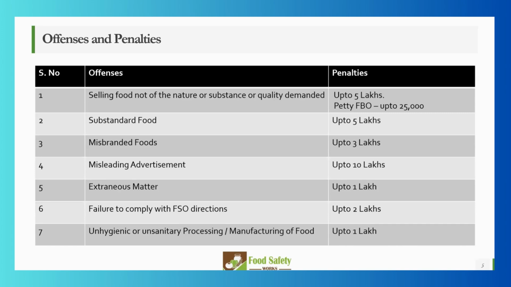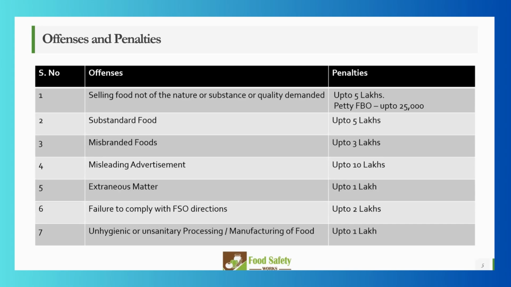If you are a petty food business operator, that is, if you have a registration, then it is up to 25,000. So, license holders up to 5 lakhs, and petty food businesses as stated. We spoke about substandard food. If you are using substandard food, then up to 5 lakhs. If you have misbranded food, up to 3 lakhs. If you have any misleading advertisement, you can be given a penalty of up to 10 lakhs. Very self-explanatory. Extraneous matter, up to 1 lakh.